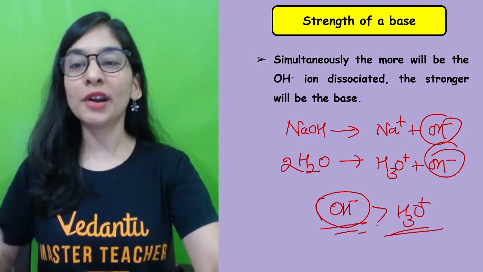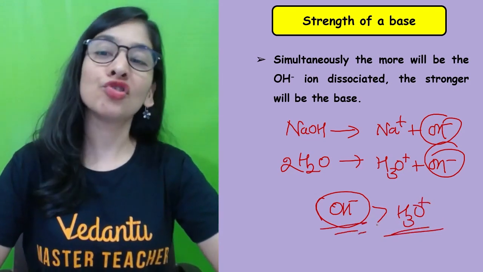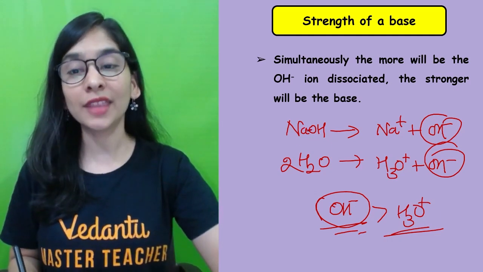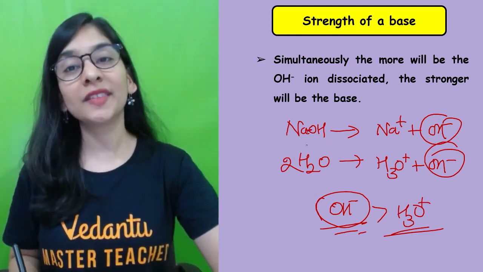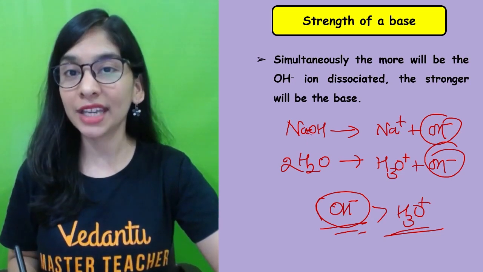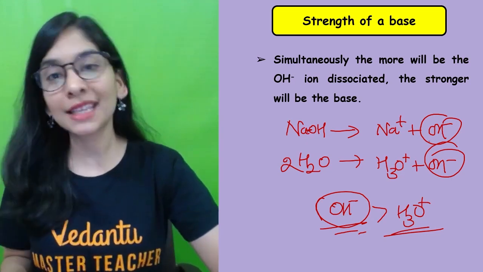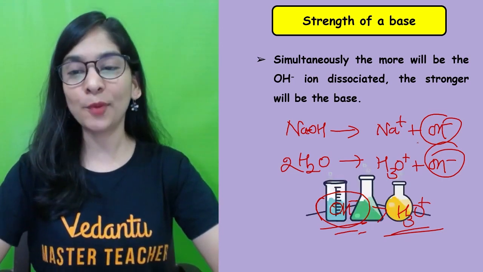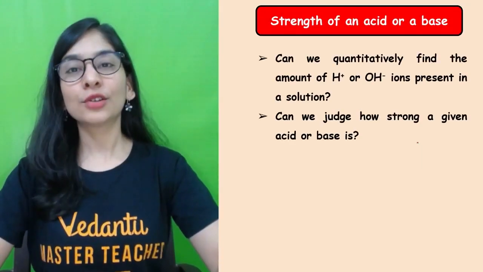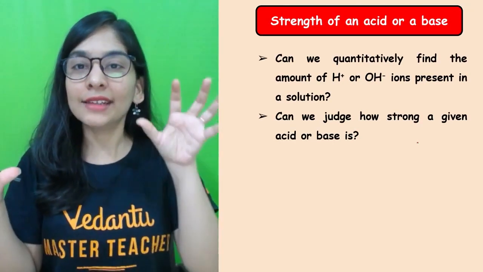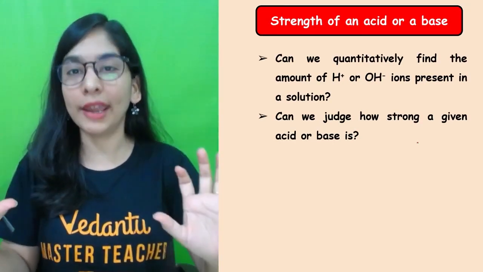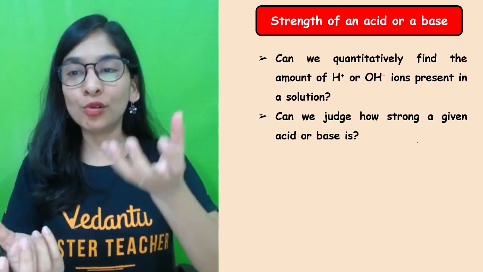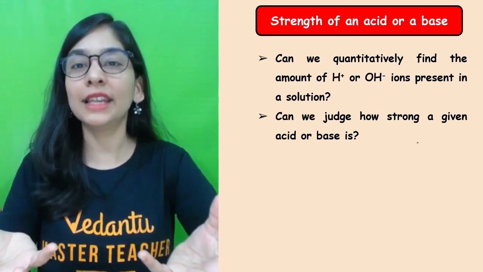So the more OH negative, the stronger the base will be, and that also totally depends upon the bond strength. The stronger the bond, the weaker the dissociation, the lesser the dissociation, the weaker the base will be, and vice versa. Right, students, you get this point? All right. So that's it for understanding how acid and base solutions can be checked. But now, can we quantitatively find the amount of H positive and OH negative in a solution?